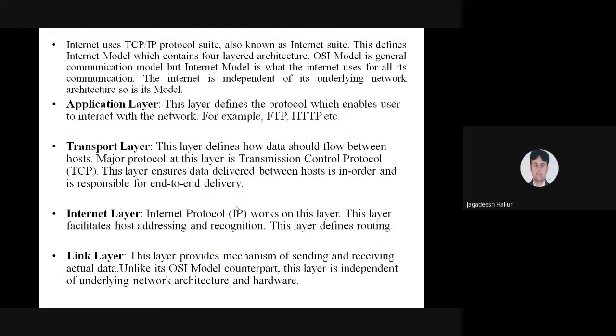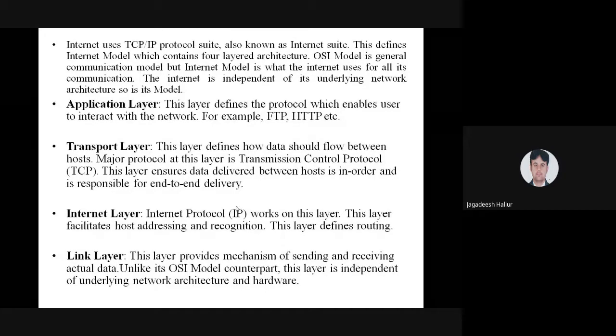What is the main functionality of Transmission Control Protocol? Yesterday I explained the functionality. It is a connection-oriented protocol. TCP has to establish a connection from one end user to the other end user, from one computer to another computer, from one device to another device.